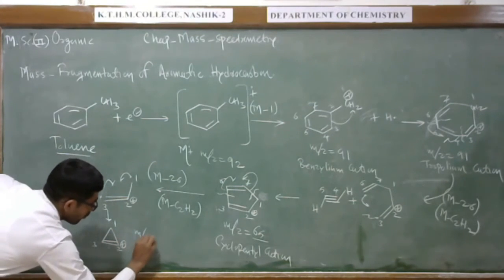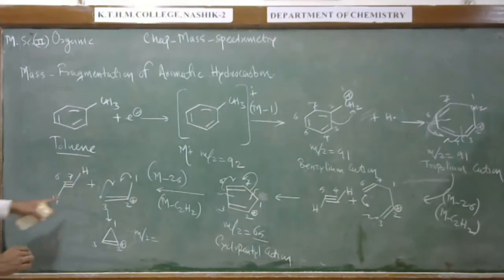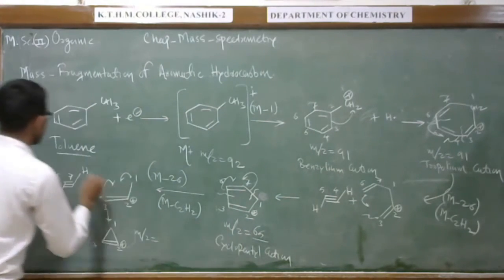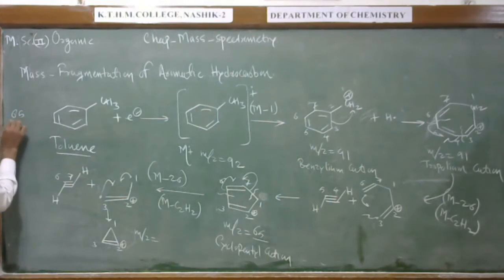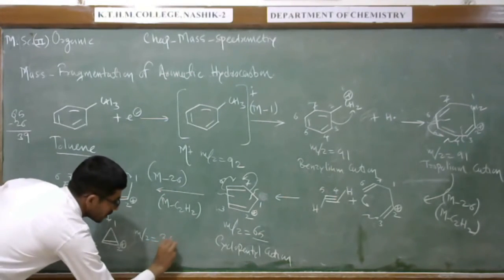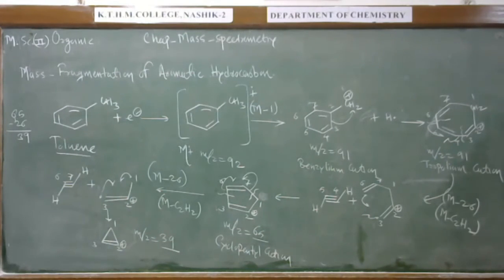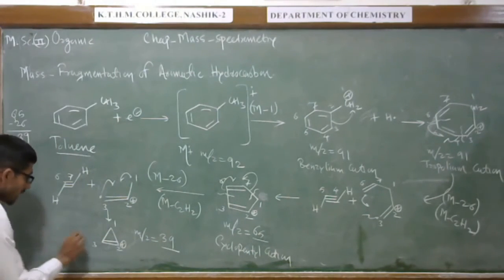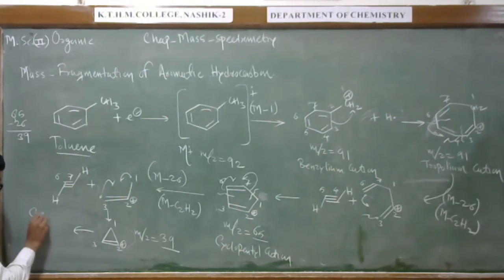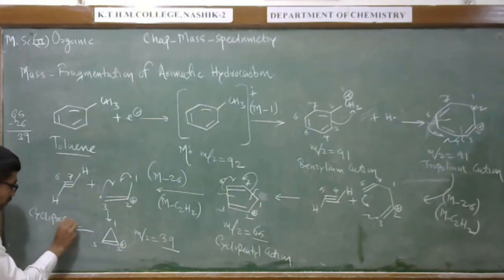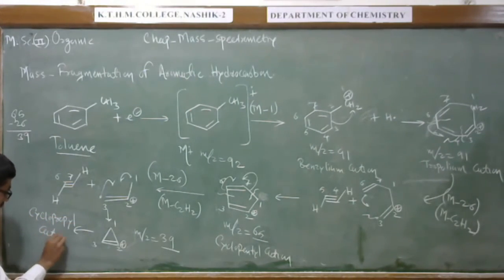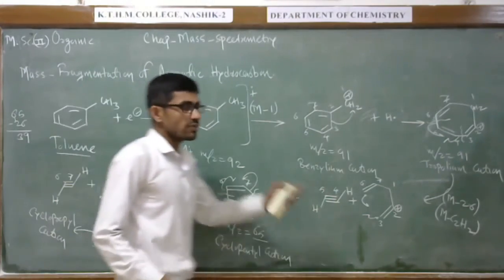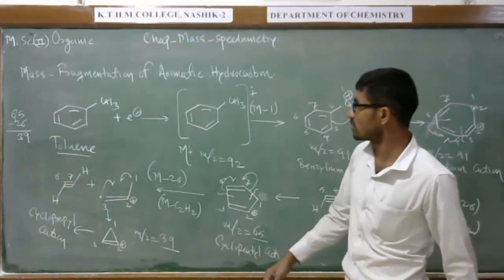So this mass to charge ratio: 65 minus 26, that comes out to be 39. This cation has a name, that is cyclopropene cation. So in this way we can show the mass fragmentation in toluene compound.